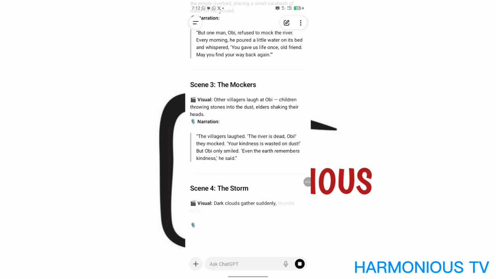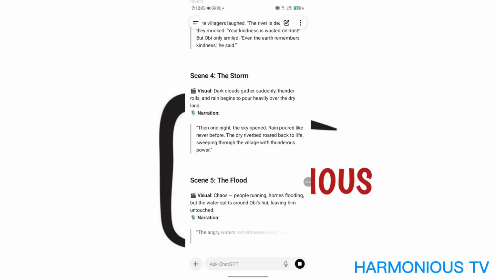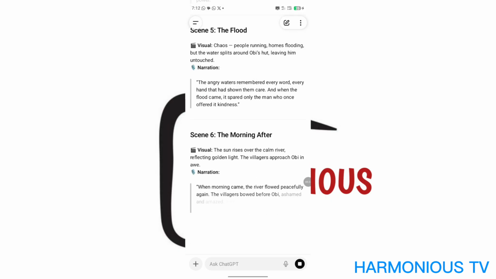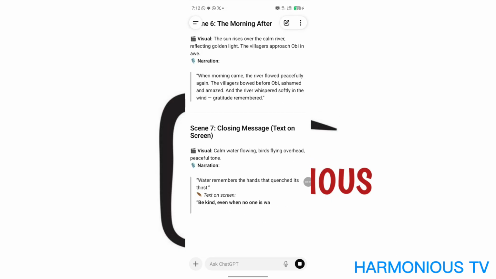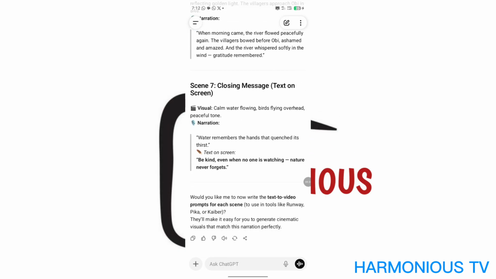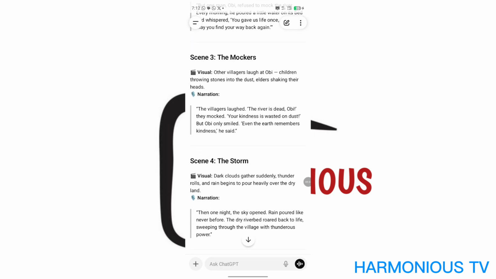Yeah, it is generating our stories up to 5 scenes. Okay, the 6th scene, 7. Wow, this is perfect. I think we have about 7 scenes. You can decide to make it longer.